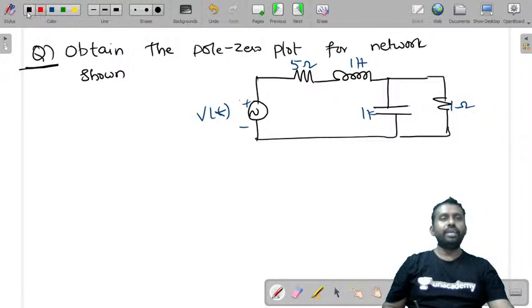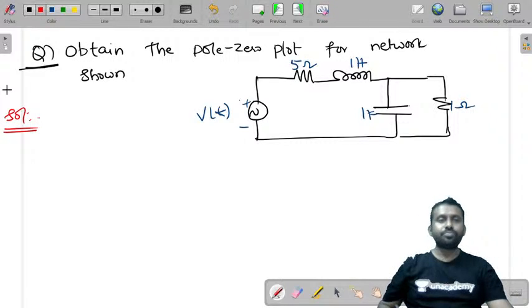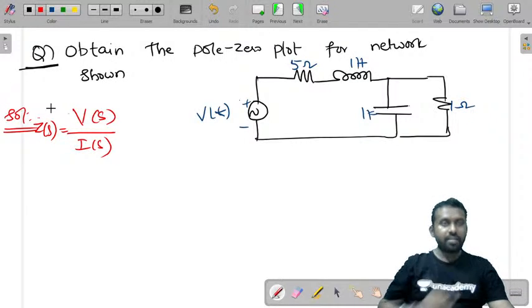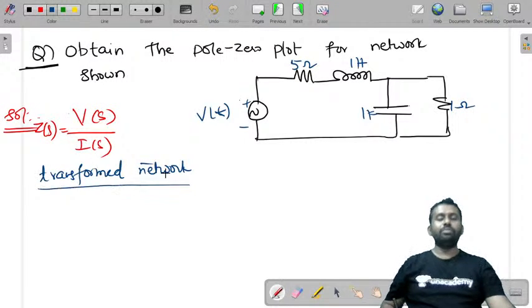So let's try to write the solution first. First we need to find the function. What is that? First we need to find V of s by I of s, the impedance function, Z of s, right? In order to do that you need to draw the transformed network first. Draw the transformed network, that will be easy.